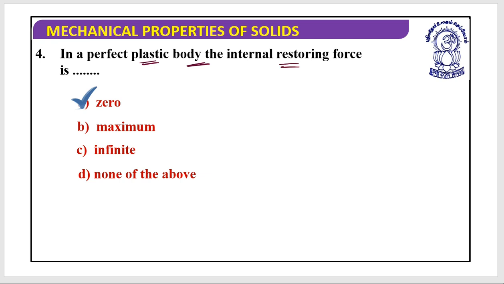In a perfect plastic body, the internal restoring force is zero. That's why it cannot regain its original shape and size, and that's why it is known as the plastic body. I hope this is clear. Is it clear?